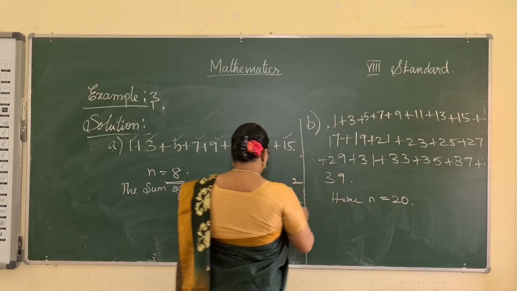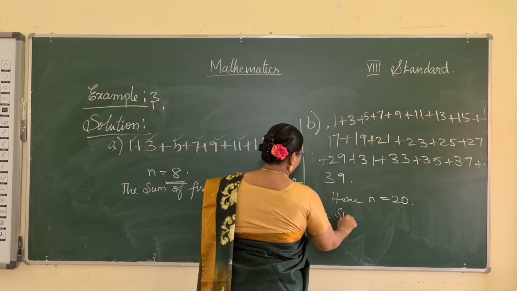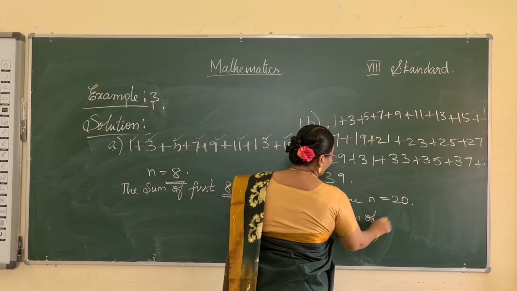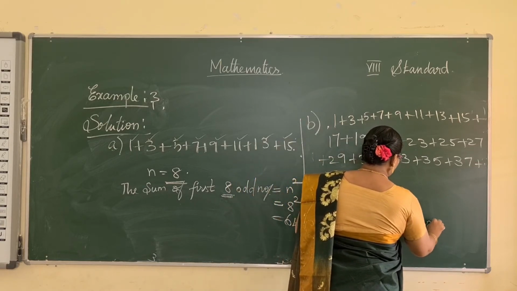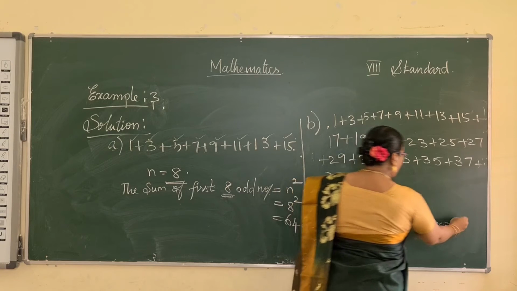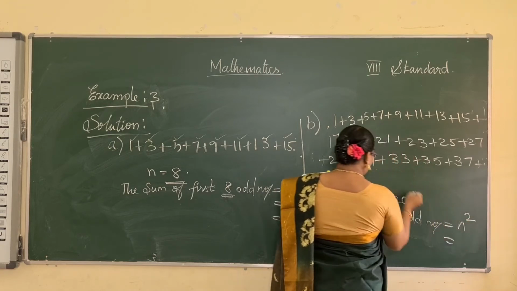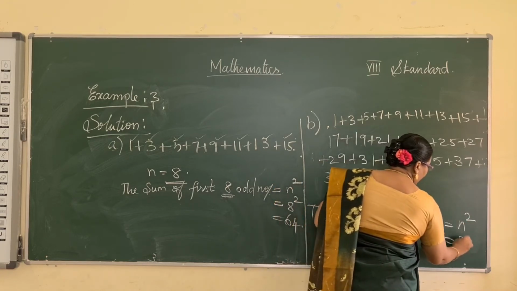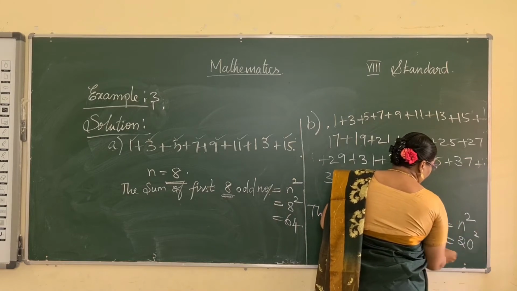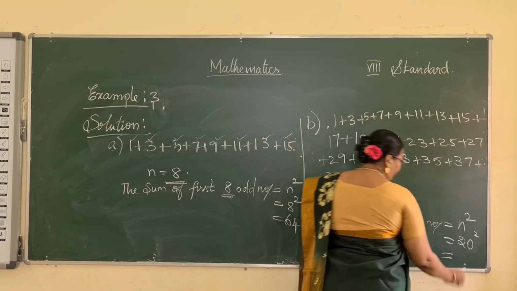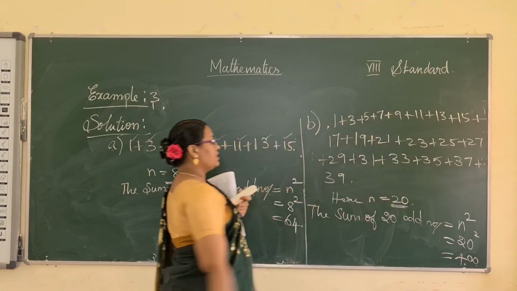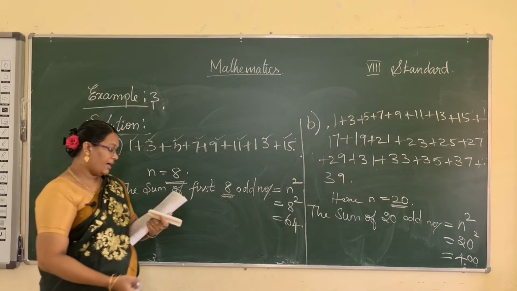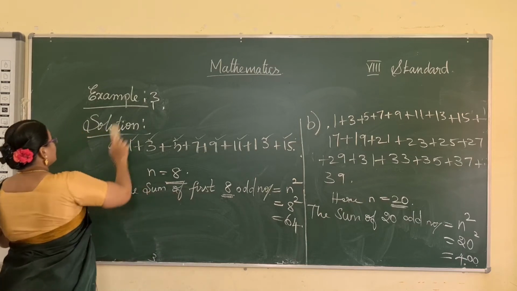So what is the sum of the 20 odd numbers? What is the formula? N squared. What is the value of n here? 20. So 20 squared, 20 into 20, 400. So the sum of these values is 400. Okay. Now see the next example.